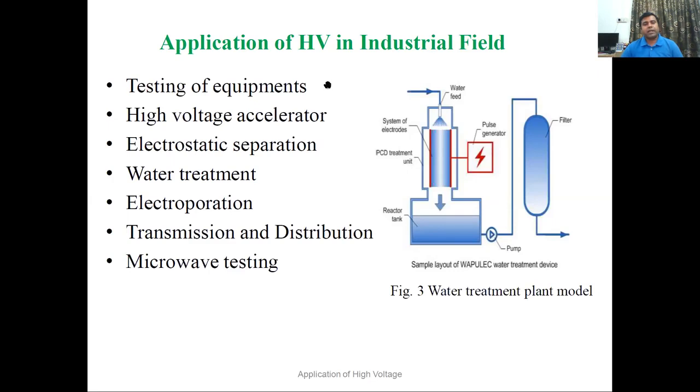All the power equipment manufacturers have to test the equipment before selling to the power company. For example, if BHEL manufactures a transformer, before selling they do the high voltage testing. Particularly two tests are mandatory, that is the high voltage AC power frequency test and the high voltage impulse test for testing the basic insulation level of the transformer.